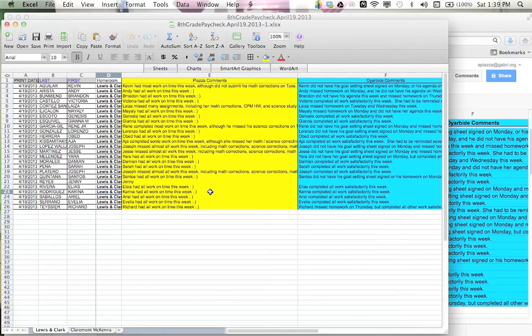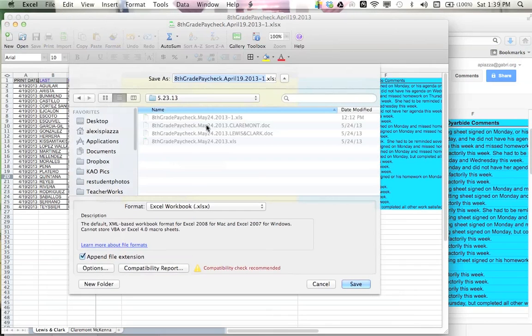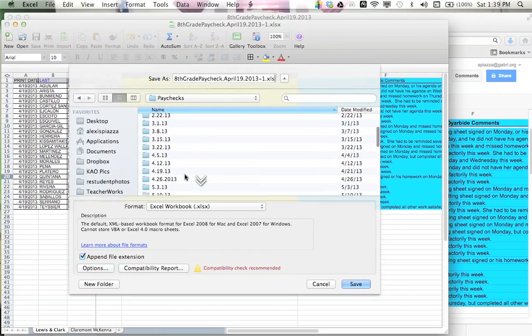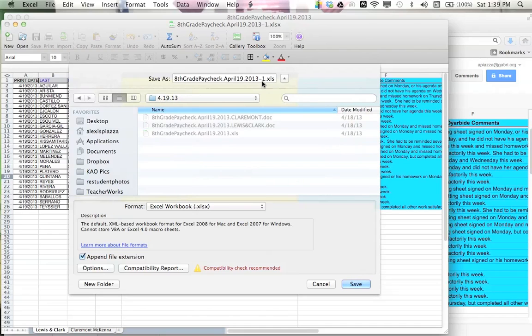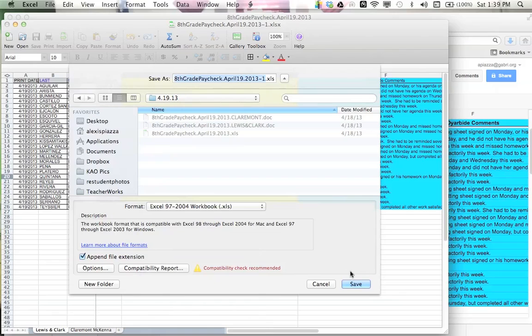as an Excel spreadsheet. Before I merge this, and I'm not sure why this is, at least for me, I need to be able to convert it to an XLS instead of an XLSX for me to be able to save this. So I'm going to go to the appropriate folder. I'll go to my main April 19th folder. I'll save it as a .xls so that I can merge it later. I don't know why it requires this, but if you try XLSX, it just doesn't seem to work for the merging. Alright, click Save.